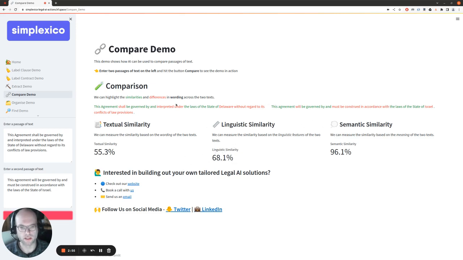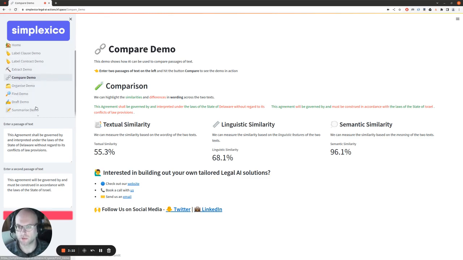Finally, we can run these through a machine learning model which determines how close these pieces of text are in meaning. So it gives us an idea of the semantic similarity between these two clauses. In this case, we can see that the model predicts that these clauses are very similar indeed. So despite the fact that they're only 55% similar in text, in terms of meaning, it's 96%. And this is probably closer to what we would intuitively expect.